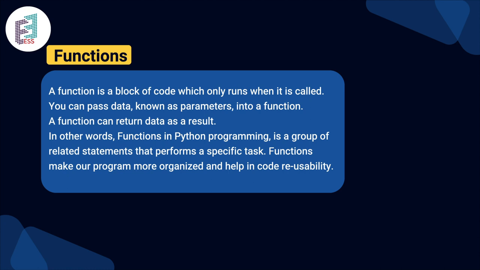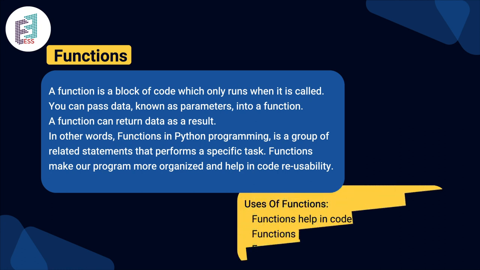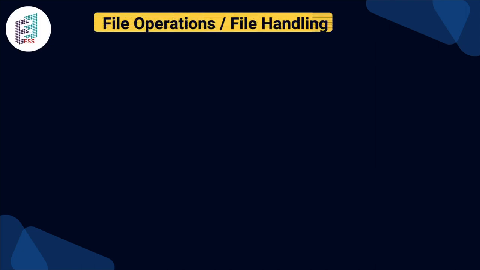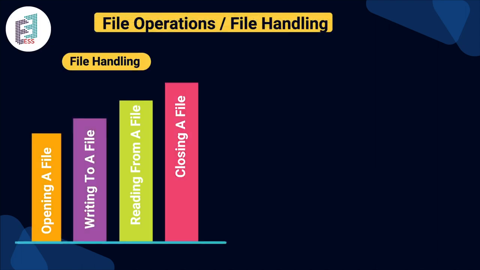In other words, in Python a function is a group of related statements that performs a specific task. Functions make our program more organized and help in code reusability. The main uses of functions are that they can be reused, they provide organization to the code, and they provide abstraction also.